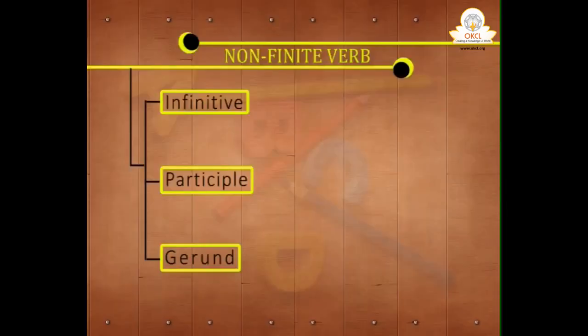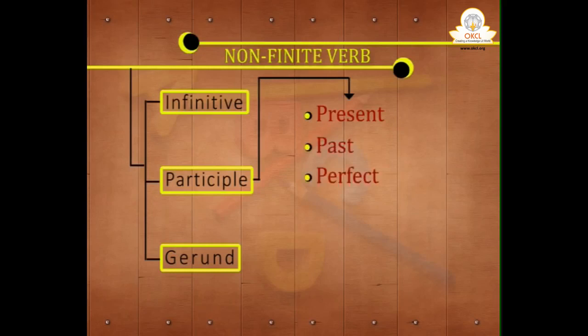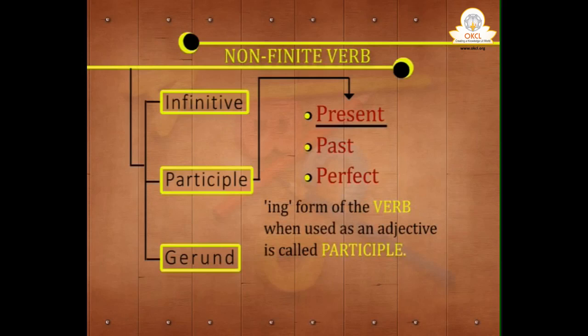Okay. Next is participle. Participle is what? Participle also, there are three types of participles: present participle, past participle and perfect participle. But whenever we say participle, we mean actually present participle. In form of the verb, when used as an adjective, is called participle.